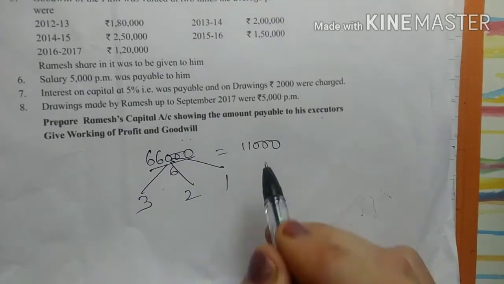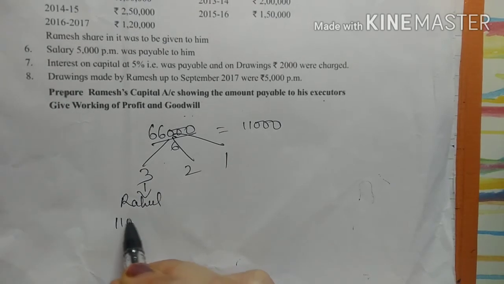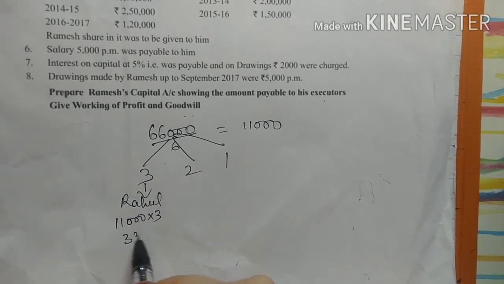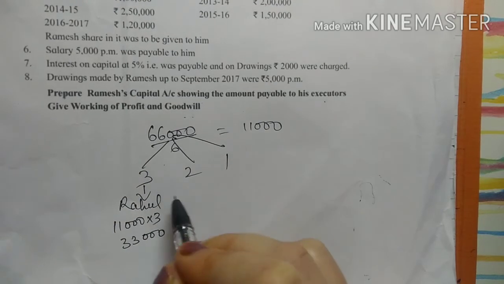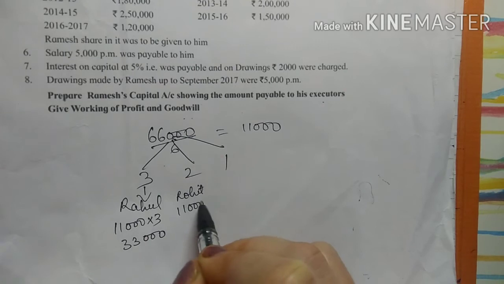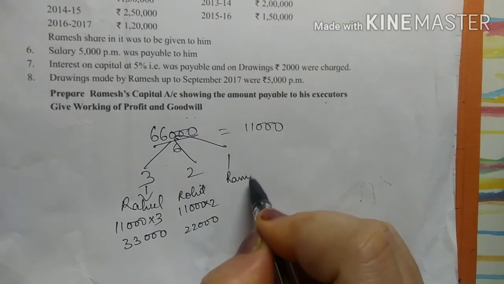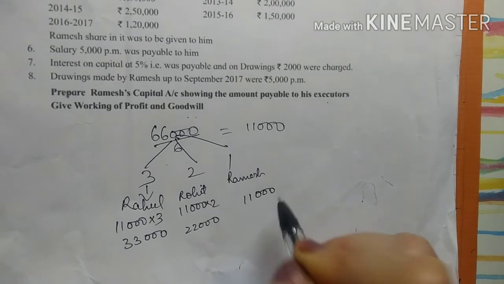6 11s are 66. So for Rahul, it will be 11,000 into 3, that is 33,000. For Rohit, it will be 11,000 into 2, that is 22,000. And for Ramesh, it will be 11,000. Right?